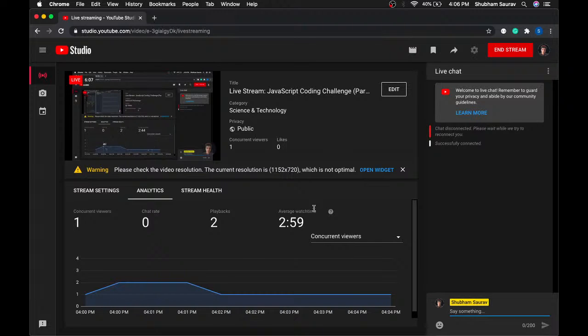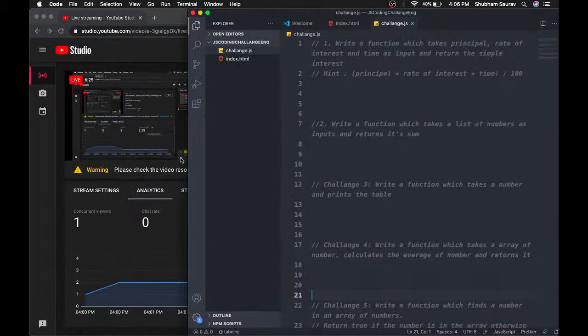So the first challenge that we are going to do will be the simple interest one, and I'm again going to break it down for those of you who cannot understand or don't know about this. In the first challenge, we have to write a function. Let me just switch to that.